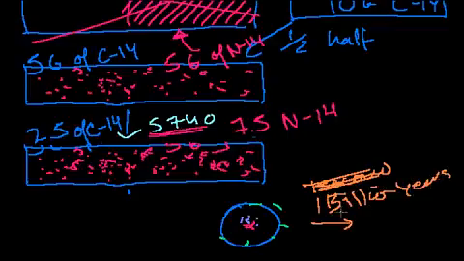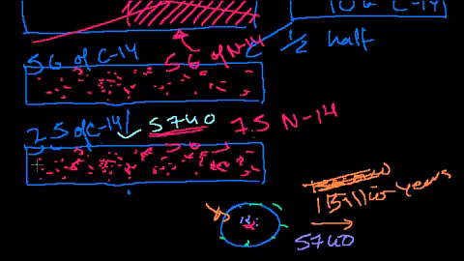Well, after 1 billion years, I'll say, well, it'll probably have turned into nitrogen-14 at that point, but I'm not sure. This might be the one ultra-stable nucleus that just happened to go against the odds and stay carbon-14. So after one half-life, if you're just looking at one atom, after 5,740 years, you don't know whether this exact atom turned into a nitrogen or not. You just know that it had a 50% chance of turning into a nitrogen.